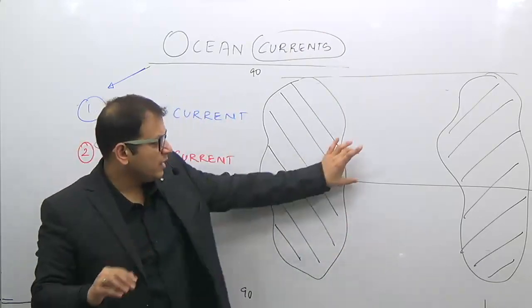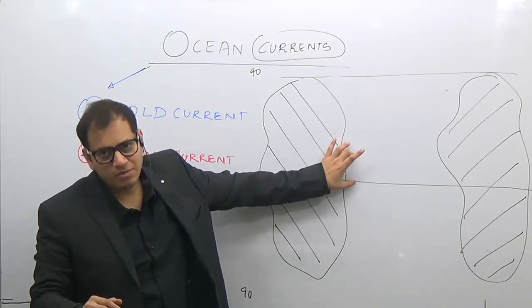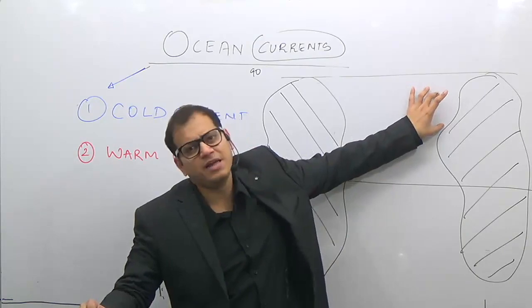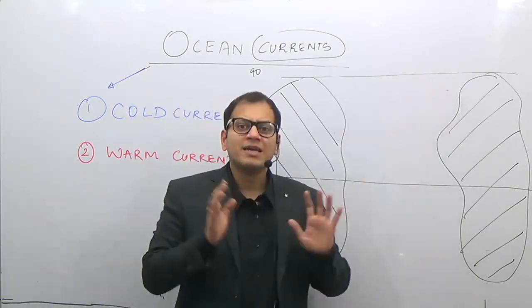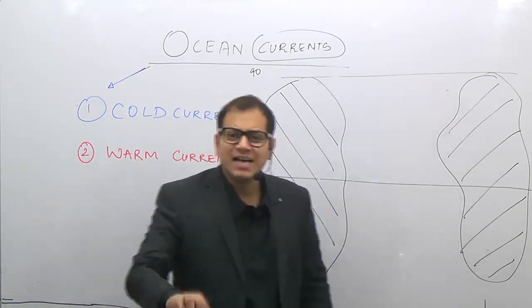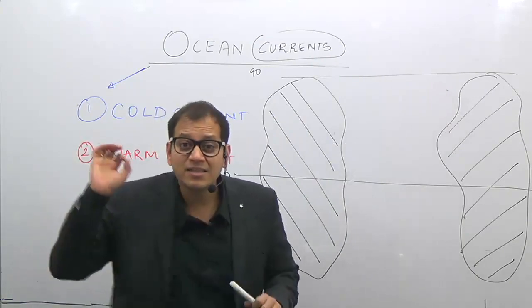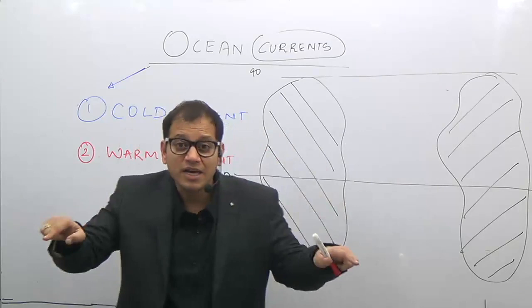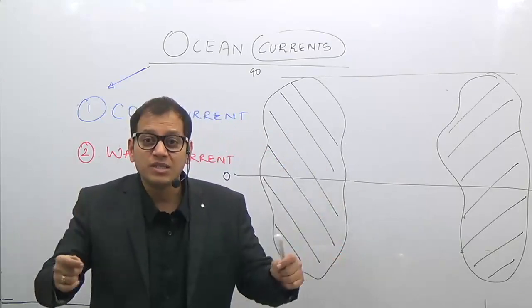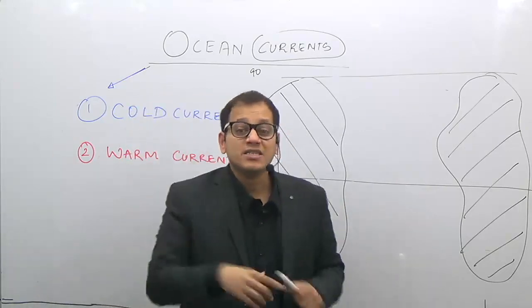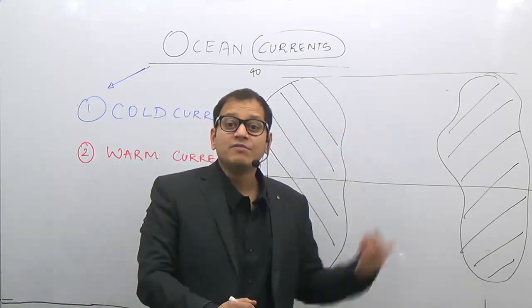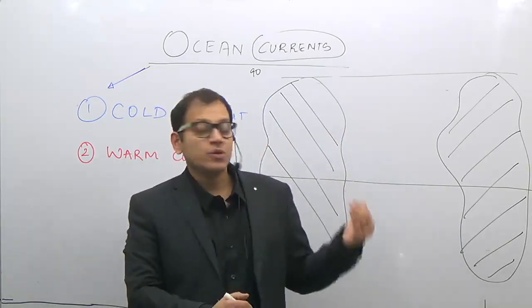Now, the warm current in the Atlantic Ocean will have a different name, and here it will be some other current having a different name. But what are these warm and cold currents? Let us have a general idea. This is the generic diagram I am giving you. This is the conceptual diagram you should know. Once you know this diagram, anywhere you can just place the current and its name, so you will be able to tell which is a warm current and which is a cold current.